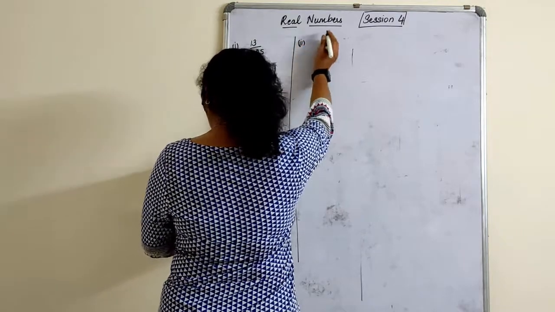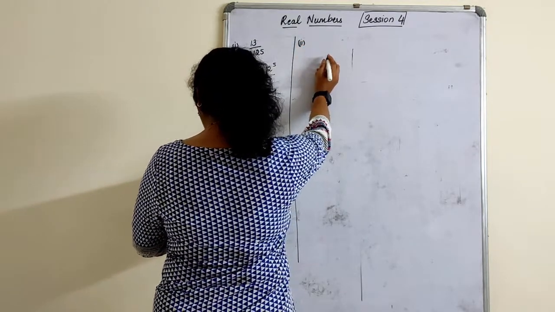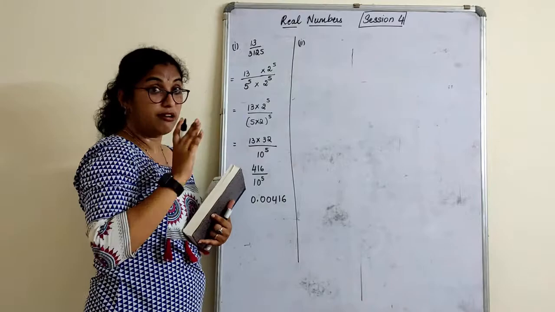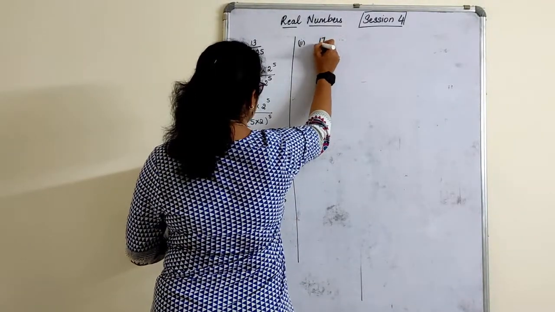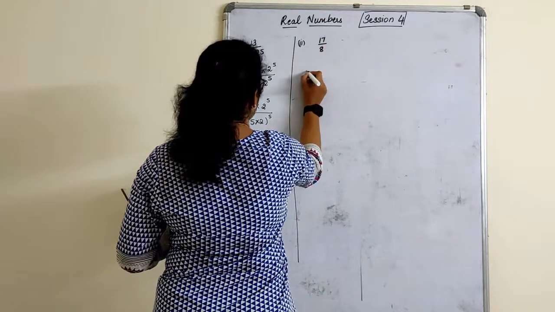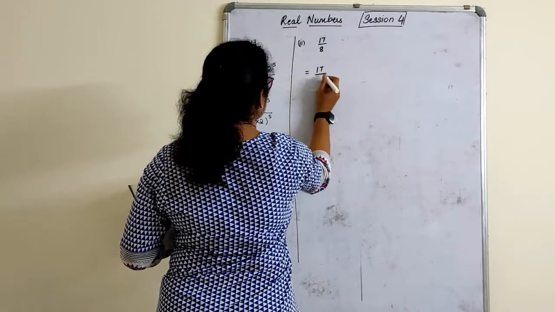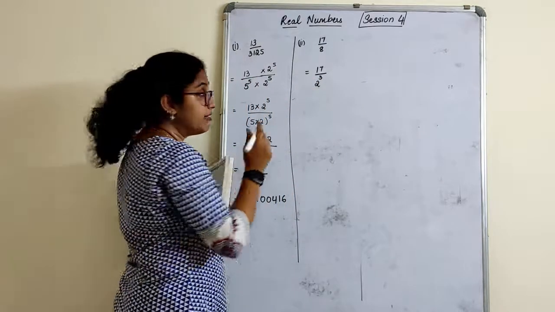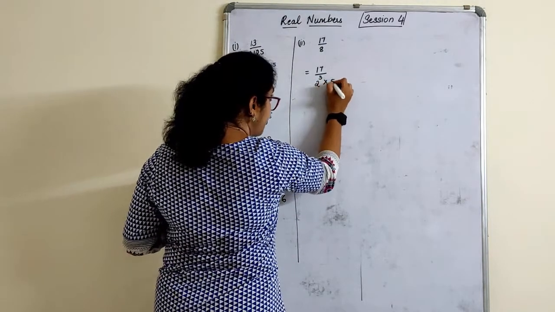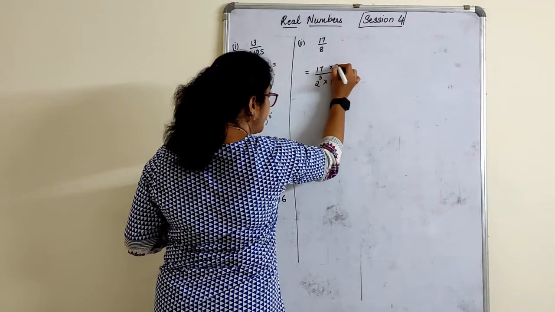In the second way, we are only doing the sums which have terminating decimals, children, not all the sums here. Look at the second one, 17 by 8. So, 17 by 8 is written as 17 by 2 raised to 3. How to make it 10? Multiply this by 5 raised to 3 on both sides.